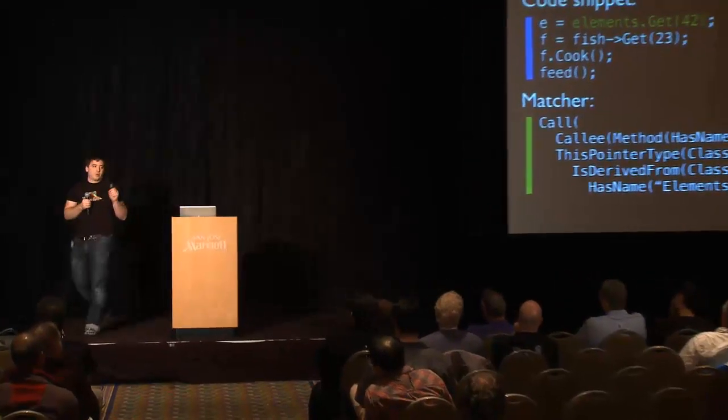We also want to be able to refer to it. One of the key things that the kind of procedural code is doing is it's not just removing false matches. It's also digging out pieces of data about the tree matched in order to use that later. And so we can do that by saving pieces of this AST as we're matching it and giving them names. And so we use an ID to bind a name to some AST element that we're matching so that we can refer to it later.